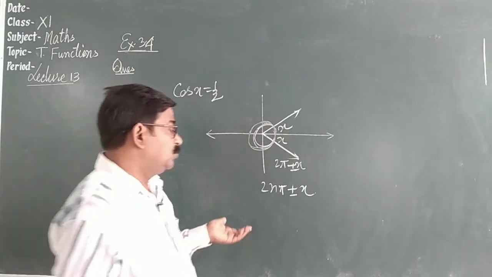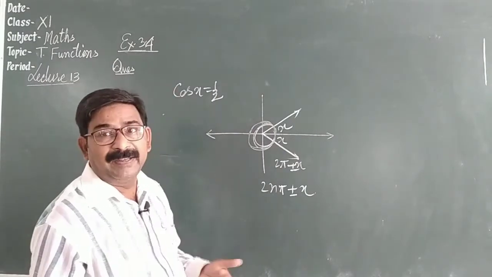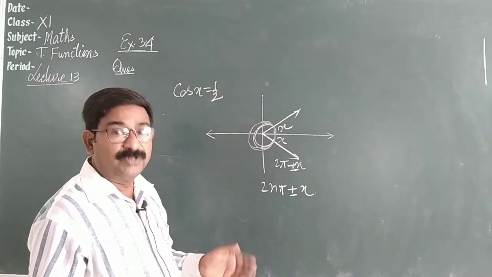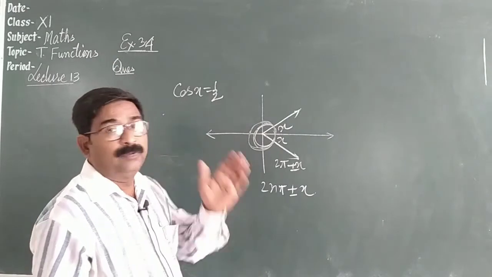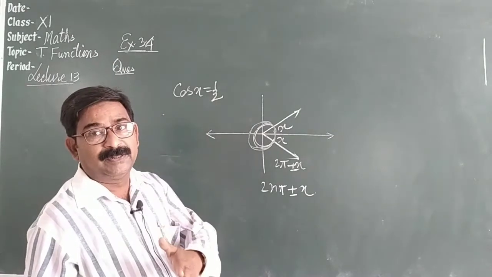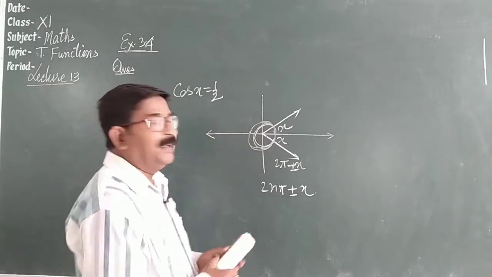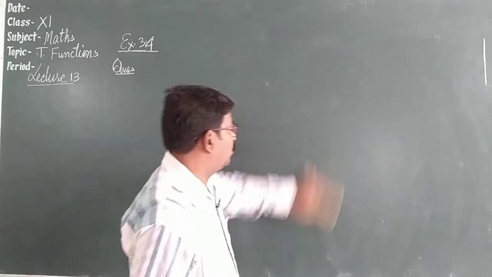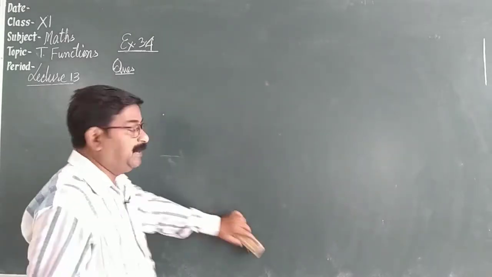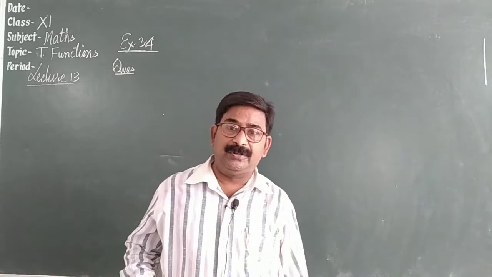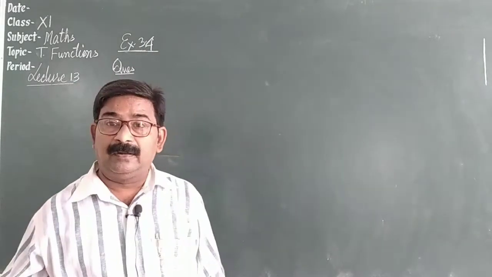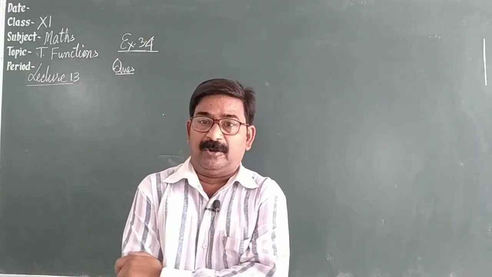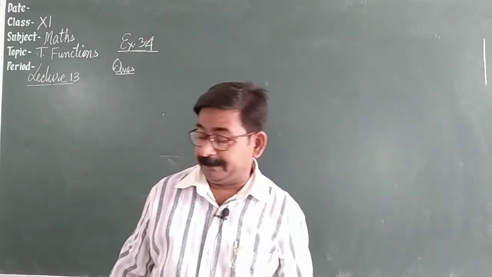Similarly, in tan, you see, after every pi it becomes 0, after every pi it becomes 0. So 0, then pi 0, then 2 pi 0, minus pi 0, so n pi. So you have to learn all this in your textbook. NCERT, on the very last page, it is given the values, general values and principal value formula. So you should learn it.